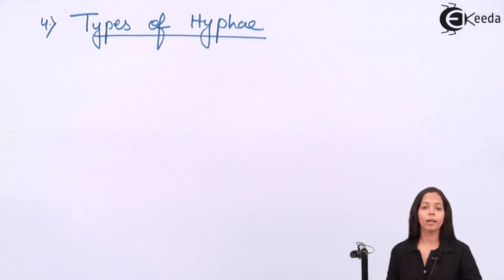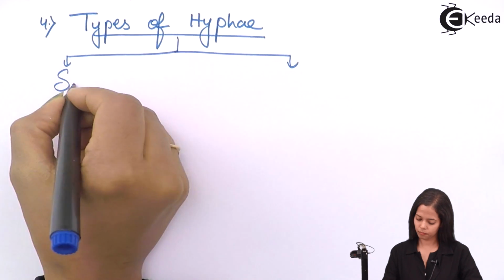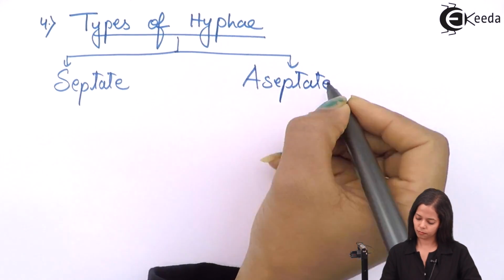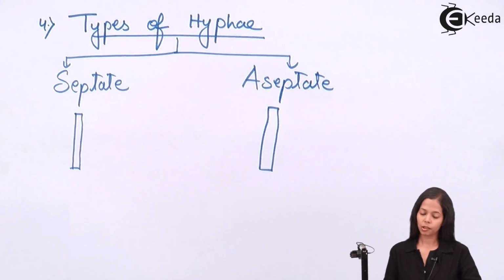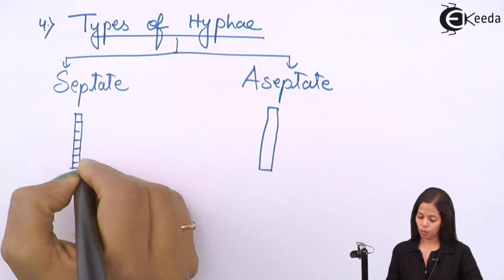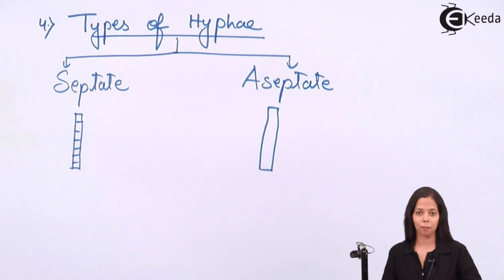Let's see how it looks. The septate hyphae will show segments like this, and aseptate hyphae will not show any segments. The segments are called septum.